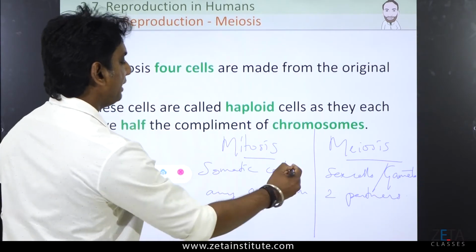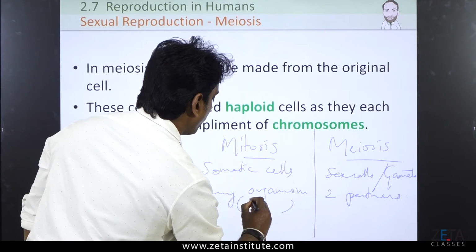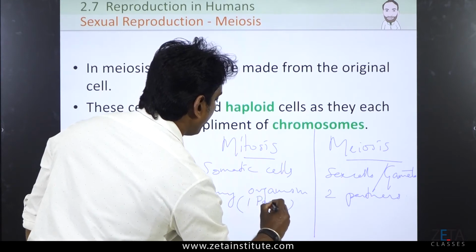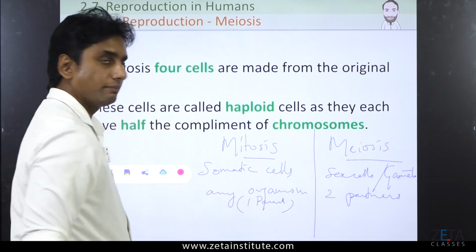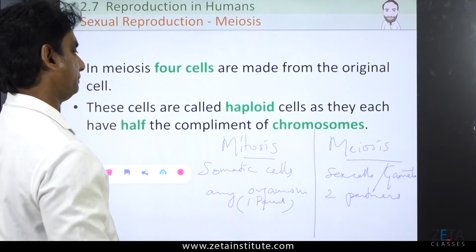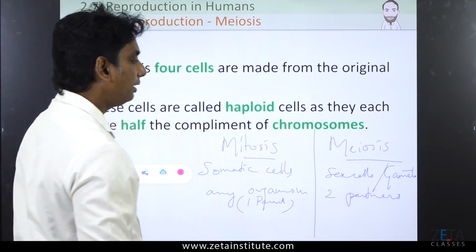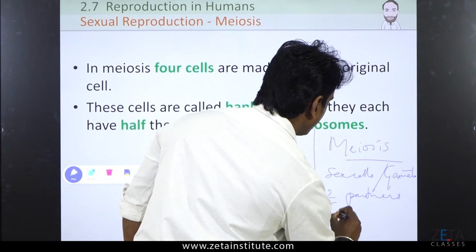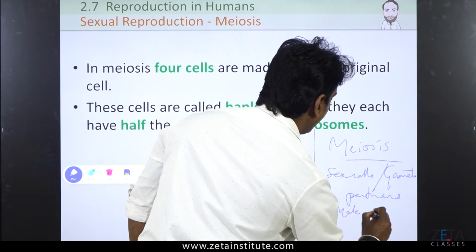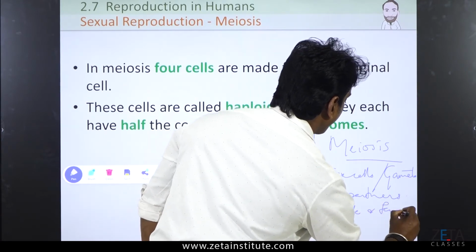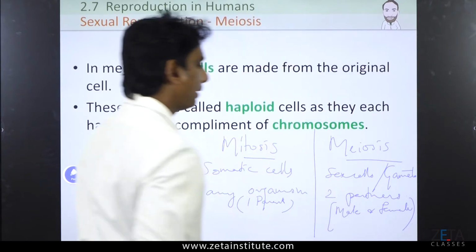So here, any organism means one parent, either male or female, mitosis will happen. Here, two partners. That means there requires male and female in meiosis.